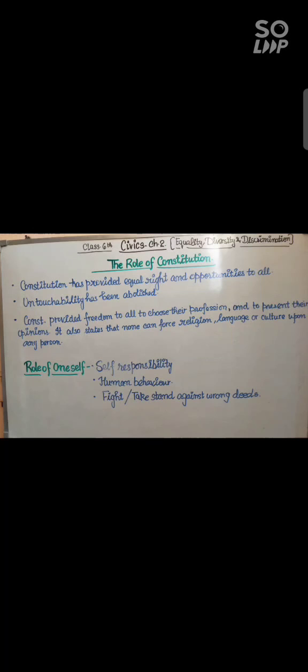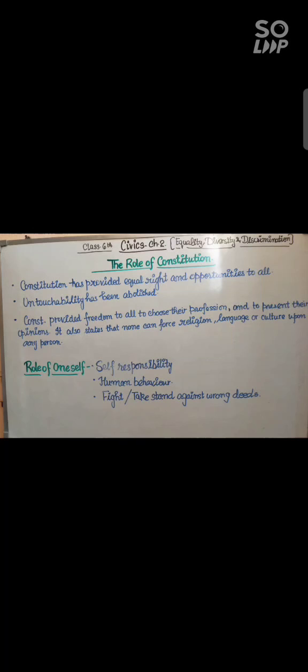Now comes the role of the constitution. When we achieved freedom, when we became independent, there was a democracy. Our country was called democratic. When we decided to be democratic, there came the constitution, and the constitution played an important role in providing such people equality and dignity.